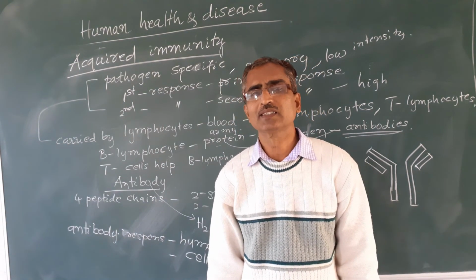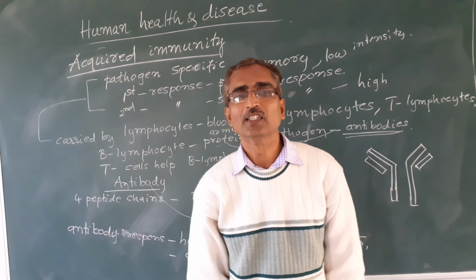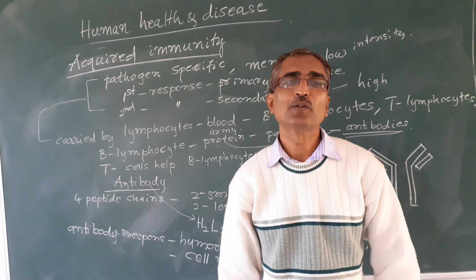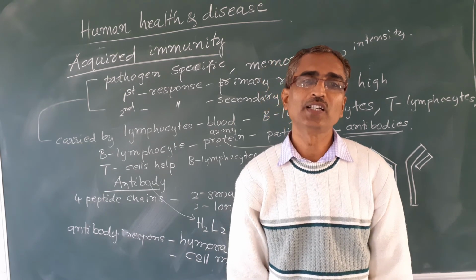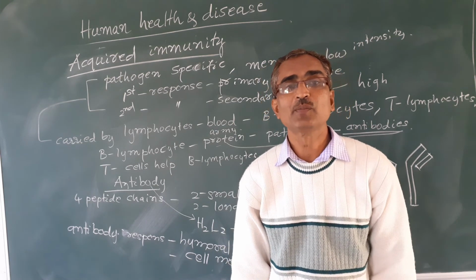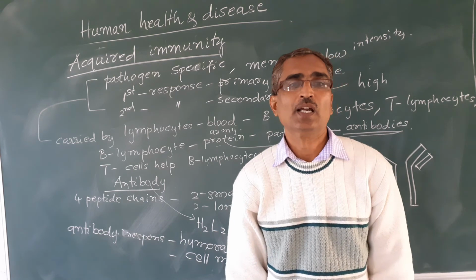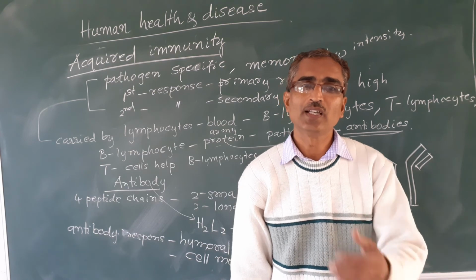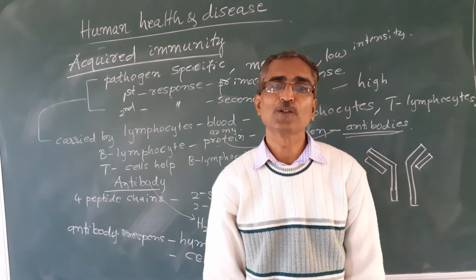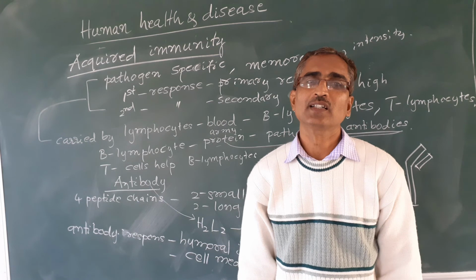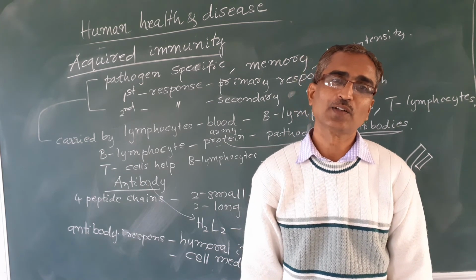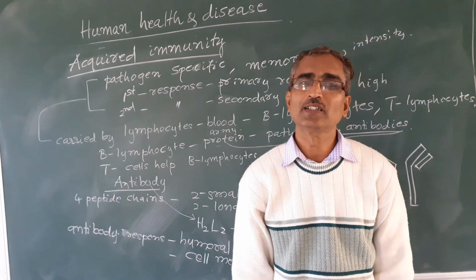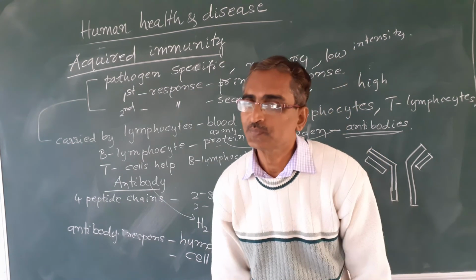In the previous class, we were discussing immunity. In that we have two types: one is innate immunity and another one is acquired immunity. Innate immunity is inborn, or by birth. In that we have various barriers: physical barrier, physiological barrier, and cytokine barriers. They are the different barriers.